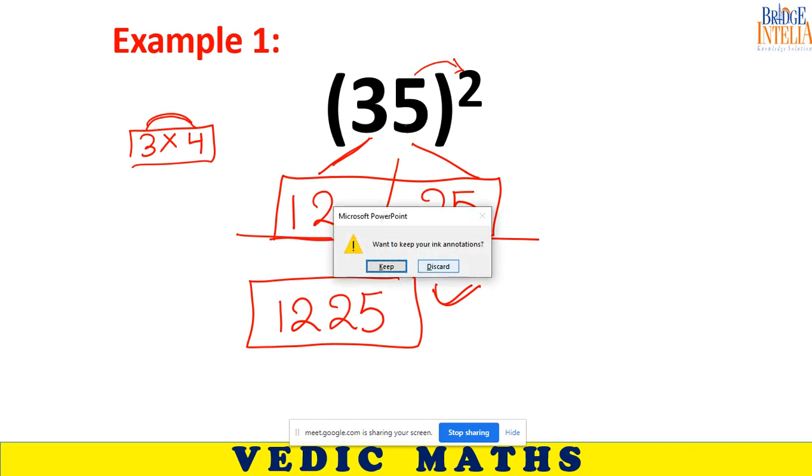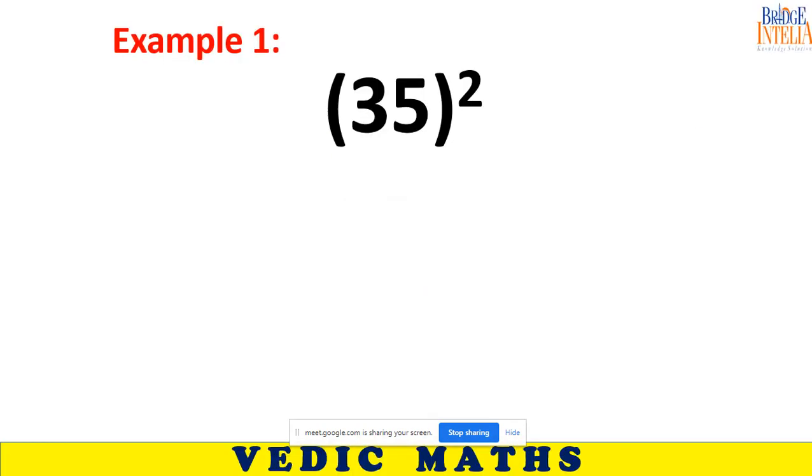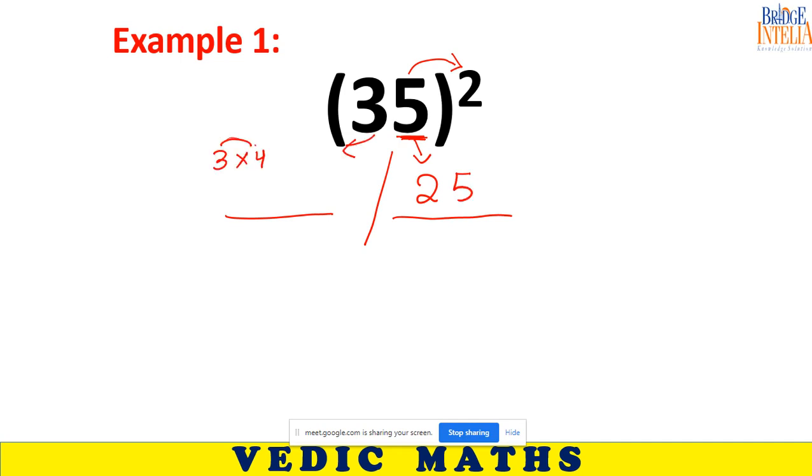I will again explain what the shortcut is. This is a very brilliant and very commonly used shortcut. As soon as you see that the last digit is 5 and you are trying to find the square of that number, the answer can be found out mentally. Instead of 5, write 25. Instead of 3, write 3 multiplied by the next bigger natural number. So 3 into 4, 12.